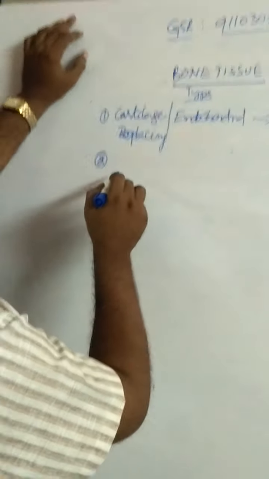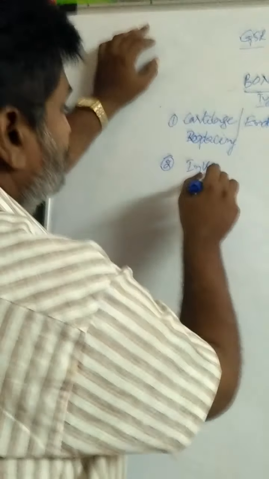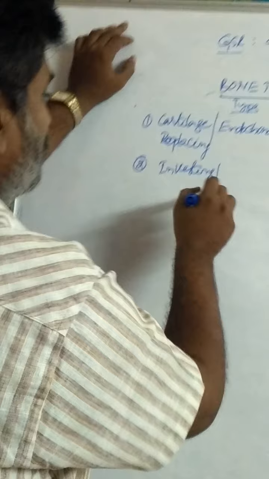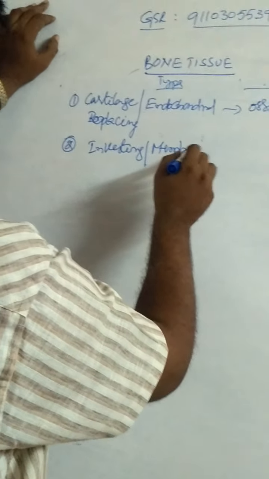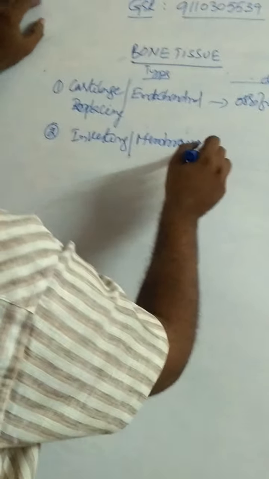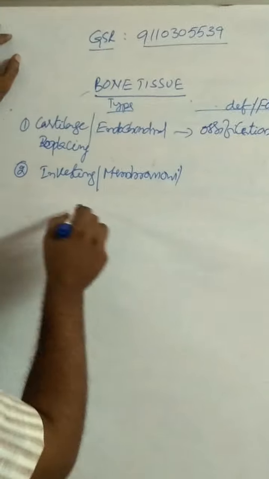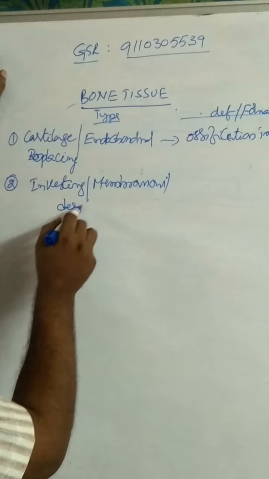The second one is investing bones, or membranous bones, or dermal bones.